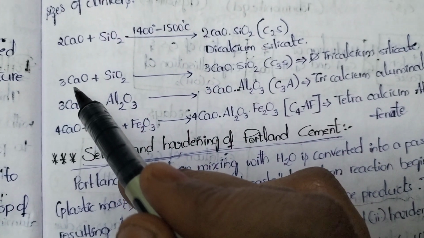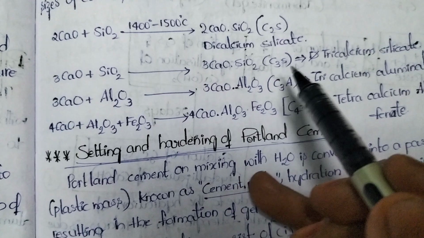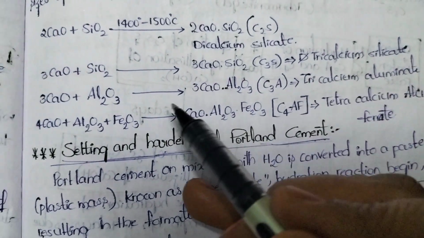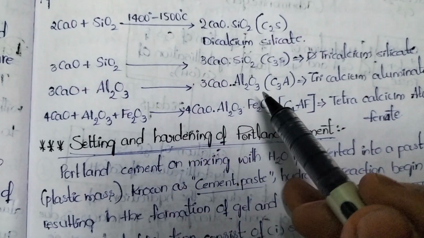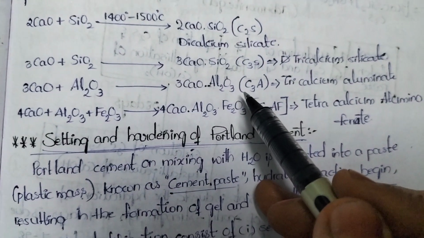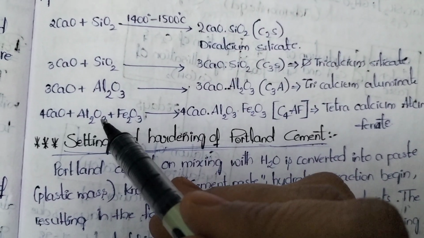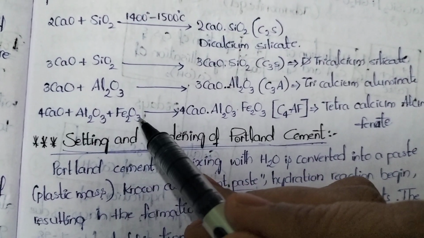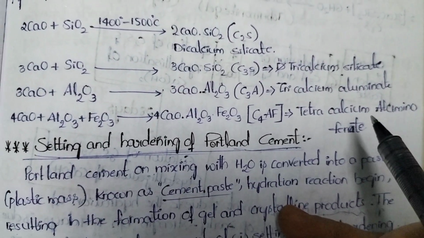Next, 3 moles of calcium oxide react with 1 mole of silica and are converted in the form of tricalcium silicate. Next, 3 moles of calcium oxide react with 1 mole of alumina, converted in the form of tricalcium aluminate. Next, 4 moles of calcium oxide react with 1 mole of alumina and 1 mole of ferric oxide, converted in the form of tetracalcium aluminoferrate.